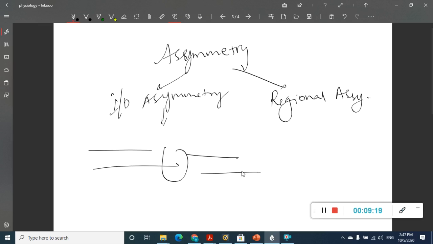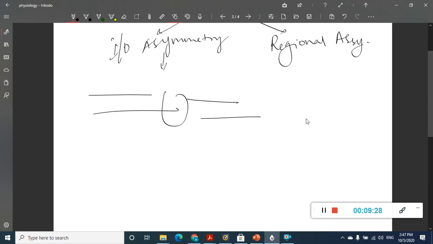Inside out asymmetry refers to structural differentiation across the membrane. Proteins are obviously asymmetrically distributed, and even phospholipids are asymmetrically distributed. You can say the lipids are a bilayer, so why aren't they symmetrical? They are definitely in a bilayer, but still they are not symmetrically distributed.